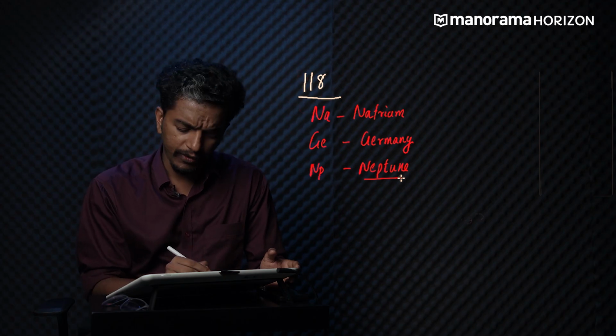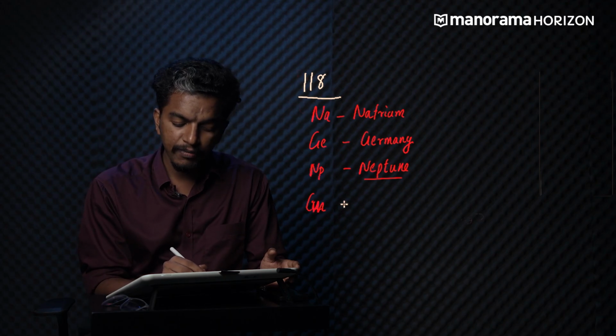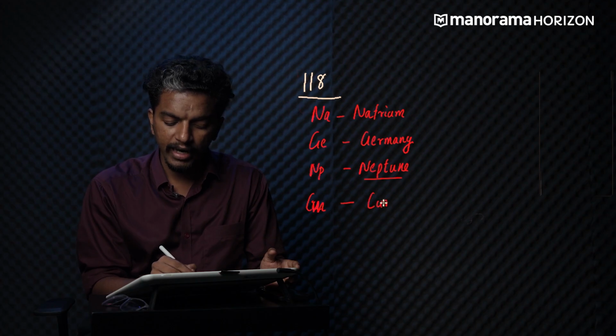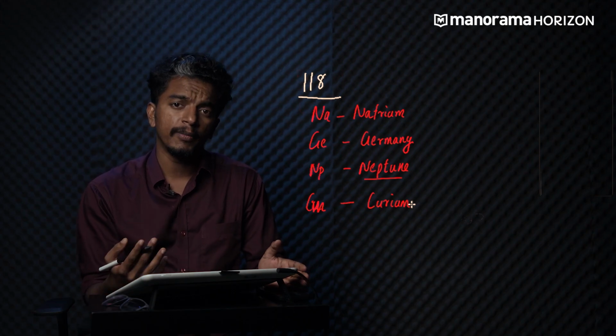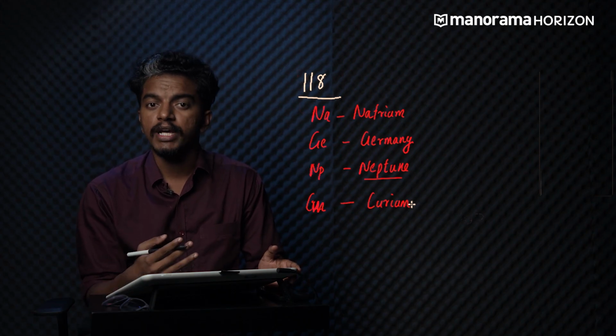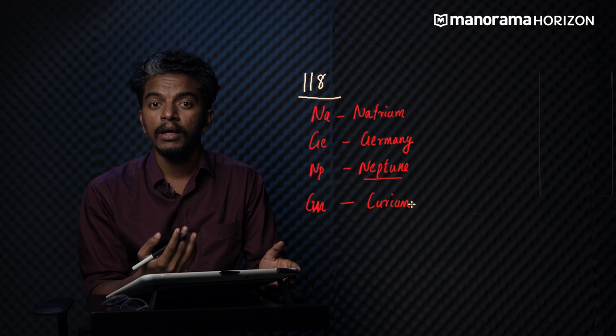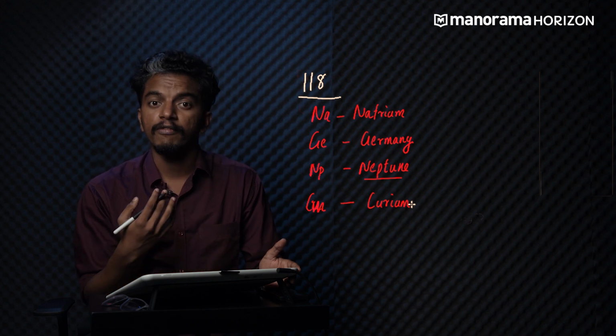Then take another element, for example, curium. Curium, or Cm, is derived from the name of the scientist Marie Curie. Likewise, there are many other elements. For example, americium comes from the name America, and francium comes from the name France.